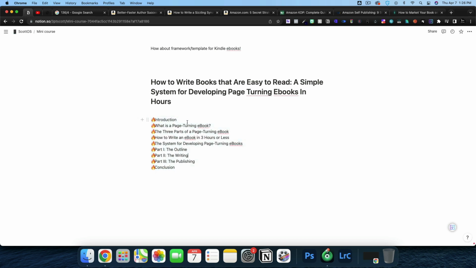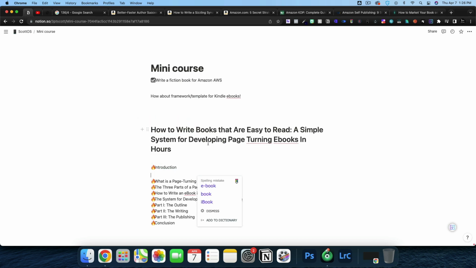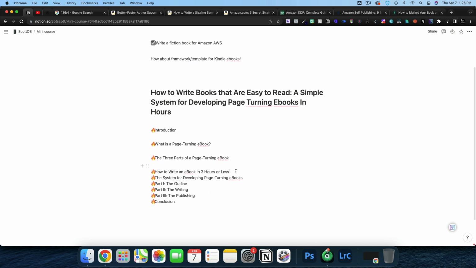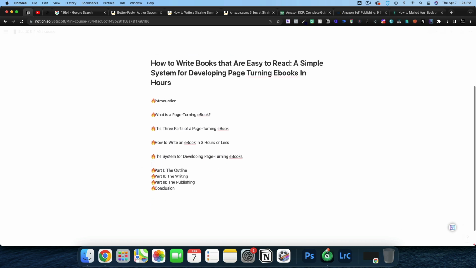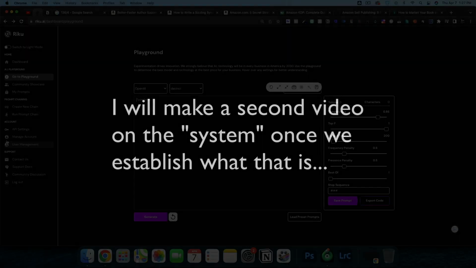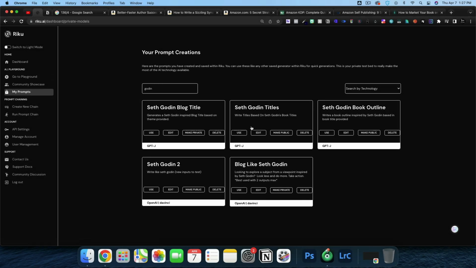We're going to need to tweak this a little bit. But we've got our introduction. What is a page-turning book? 3 parts. How to write an ebook in 3 hours or less. The system for developing. This is going to be the meat and potatoes. Then we also have our part 1, the outline, the writing, the publishing, and then a conclusion.